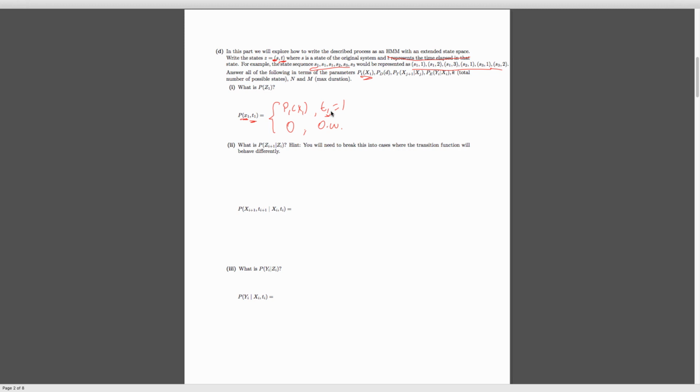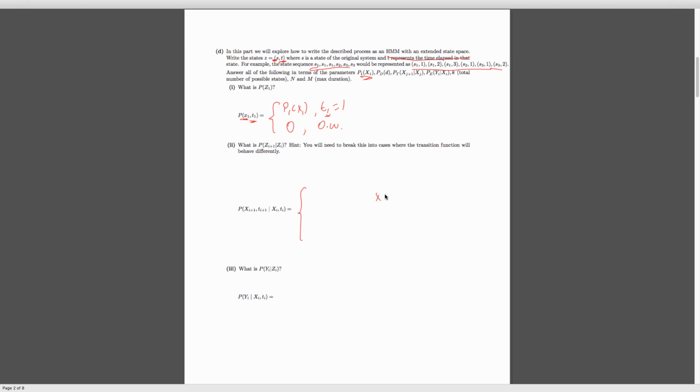If you remember from the other description of this process, there's 2 things that can happen. One is you transition to a new state, basically reset your duration counter. And the second is you stay in the same state and increment or decrement, depending on your convention, the time counter. So let's take a look at this part. Let's consider first the case that we just stay in the same state, and we just increment our duration counter. So that means we're going to have a form like this.